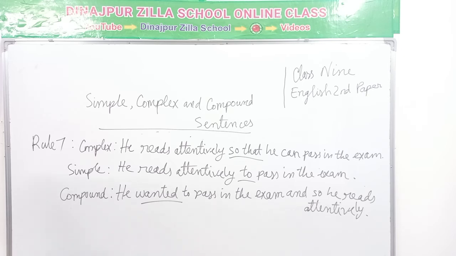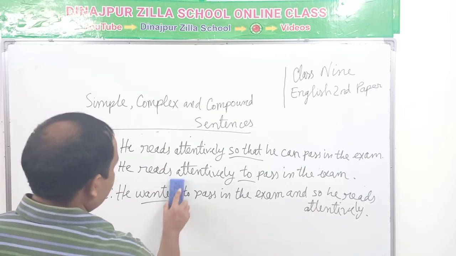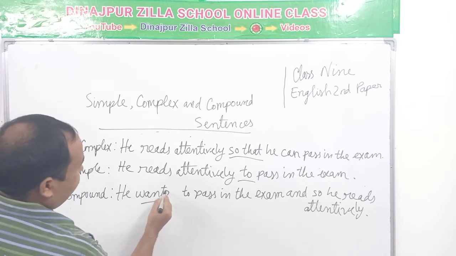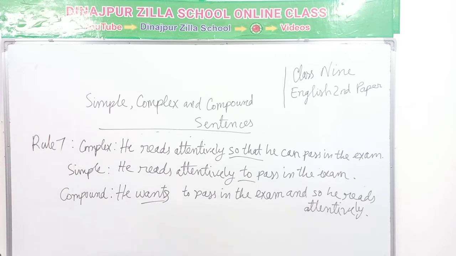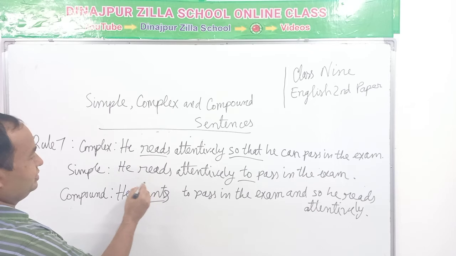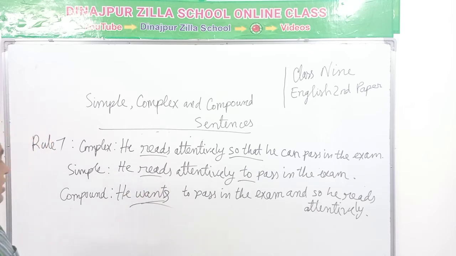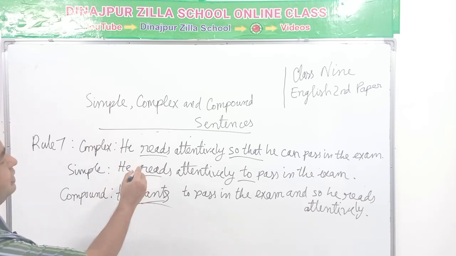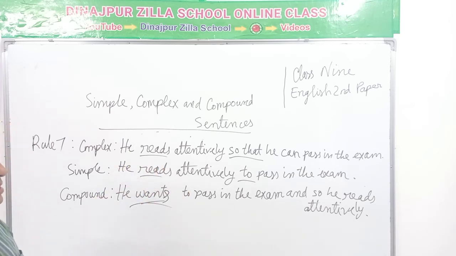So that in the complex sentence, actually, he wants to pass in the exam, and so he reads attentively. Actually, when it is present tense, all tenses will be in the present, and if the tense is past tense, all the tenses will be in the past tense.